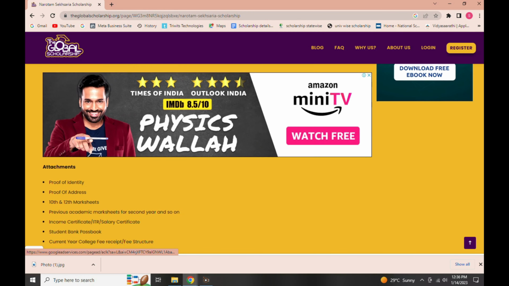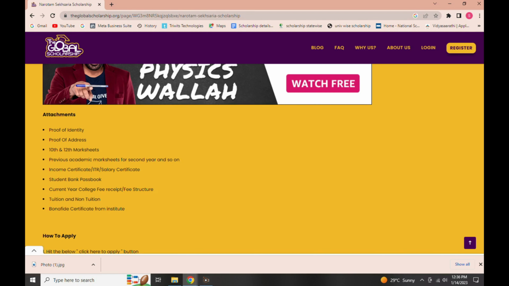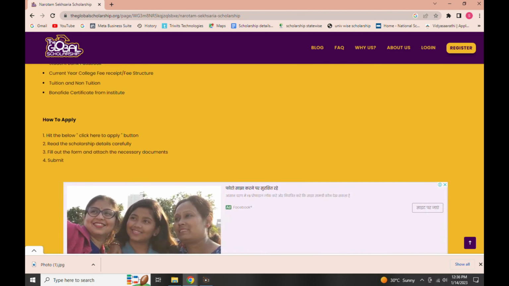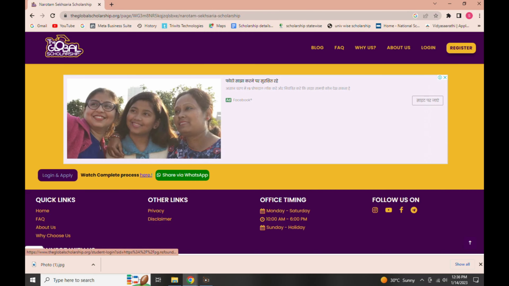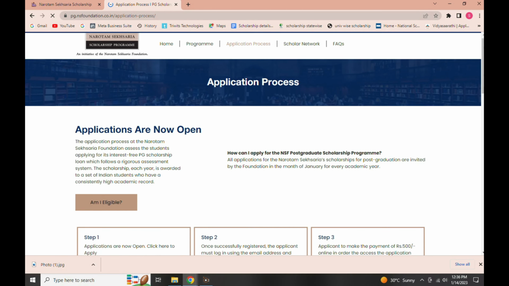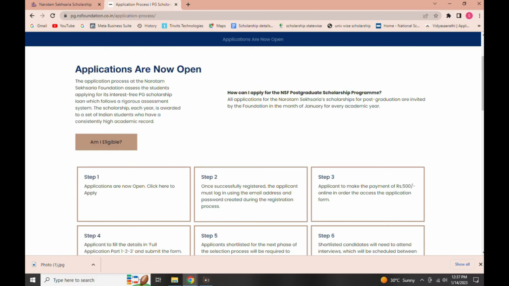Moving down the page, you will see the attachment section. So these are all the documents which you need while filling up of the application form for the Narottam Sheikh-Saria Scholarship. So please keep these documents handy. Keep the documents in JPG or PNG format. Moving down the page, you will see the button login and apply at the left corner. Hit the button. Now the official page of the scholarship is open in front of you.